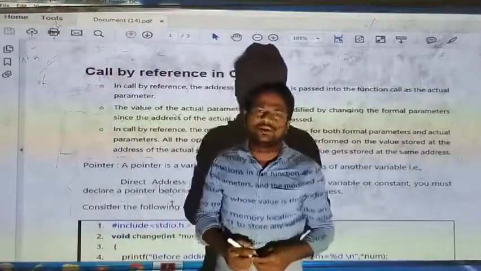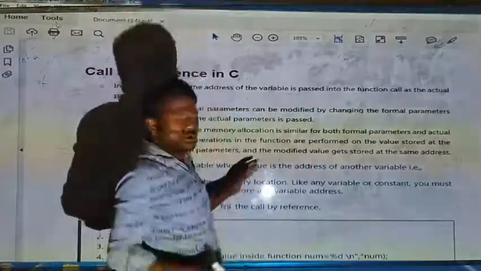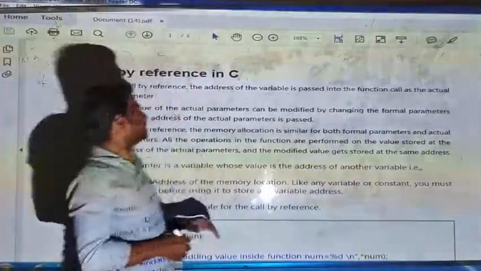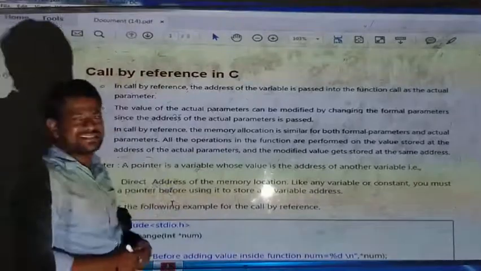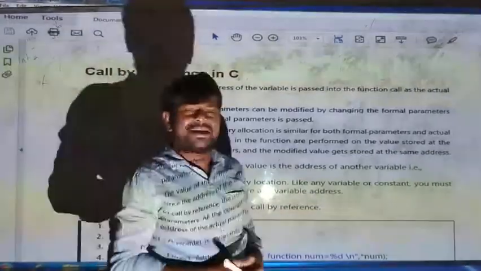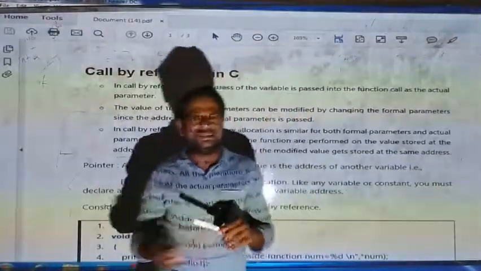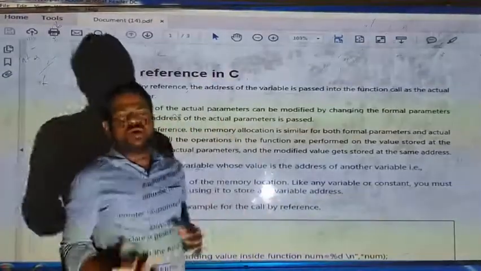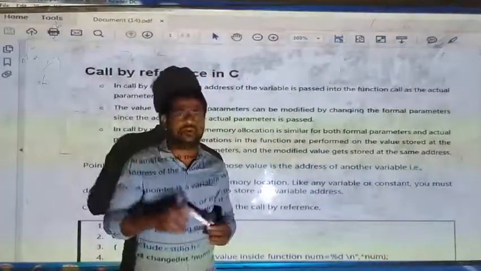Today we are going to learn about the next topic in our subject programming with C and C++, that is call by reference in C. In the previous class we learned call by value, which means how we are calling a function in the program.